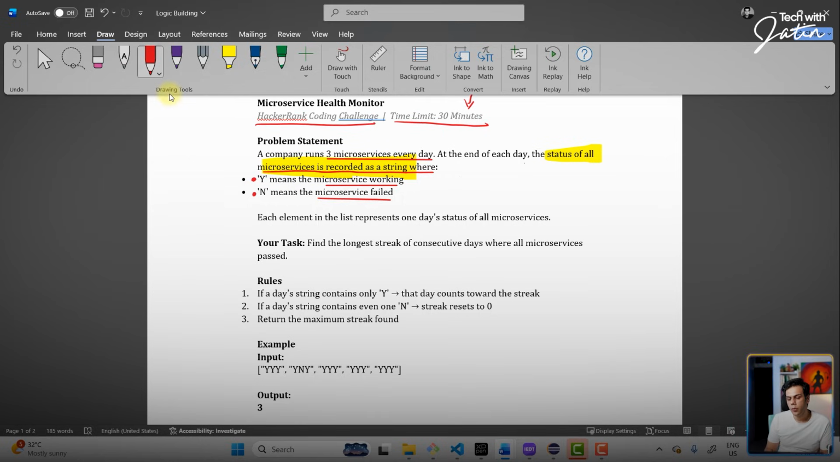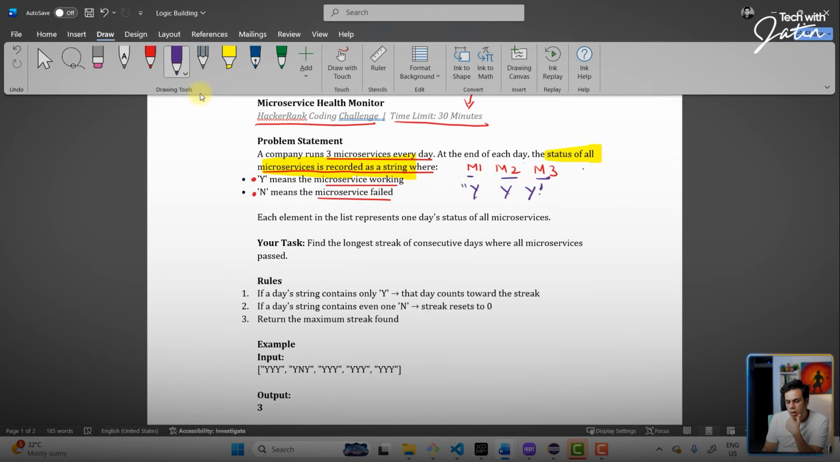So over here, guys, we are going to have 3 microservices. Let's say M1, M2, M3. Okay. And then at the end of the day, we will see what is the status of all the 3 microservices. If all the values are Y, Y, Y, what does it mean? That all the 3 services are up and running.